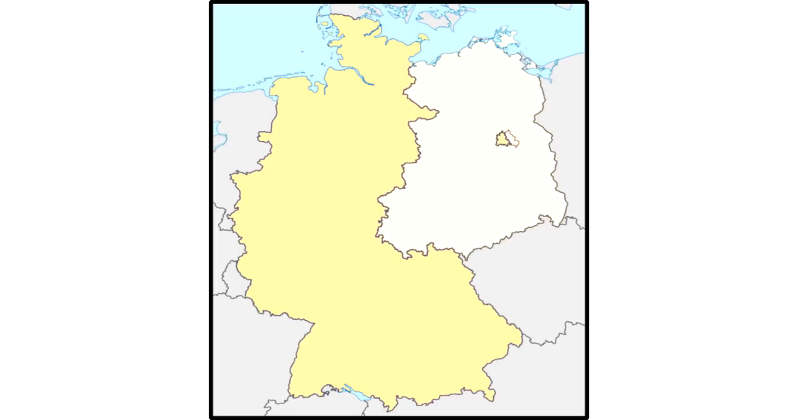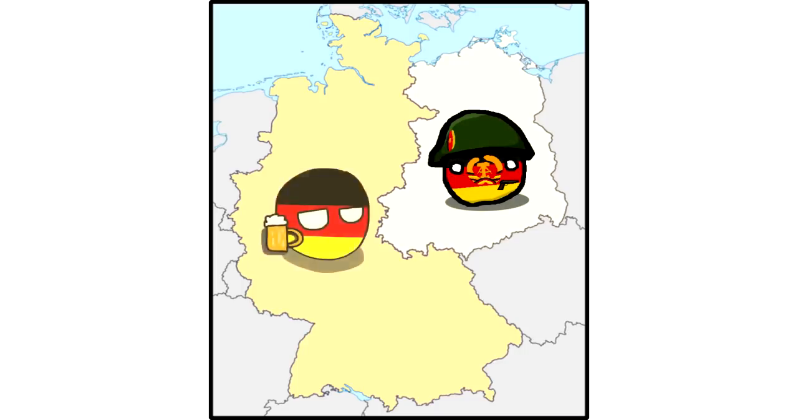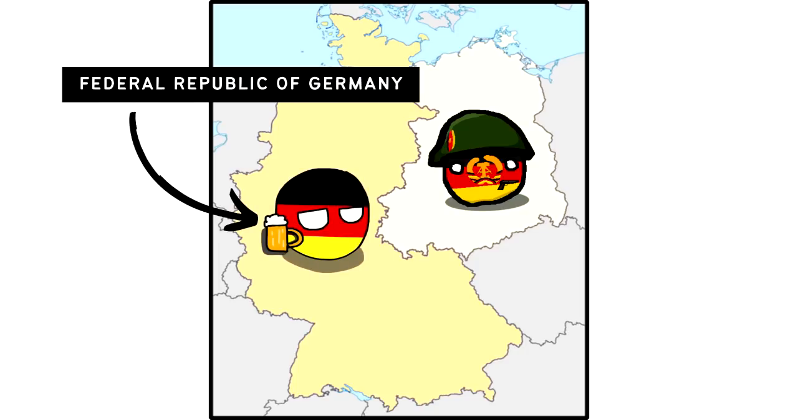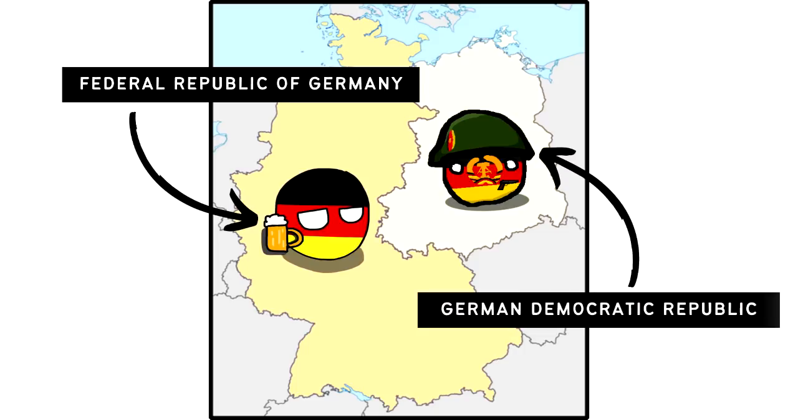One of the most famous examples of Cold War era divided countries is East and West Germany. West Germany is also known as the Federal Republic of Germany, a capitalist democratic country with a free market economy. On the other hand, East Germany is also known as the German Democratic Republic, a communist country with a command economy. The history behind these countries is simple.